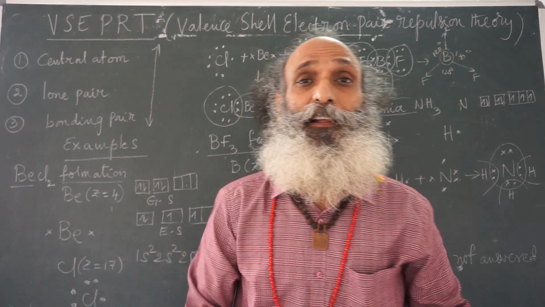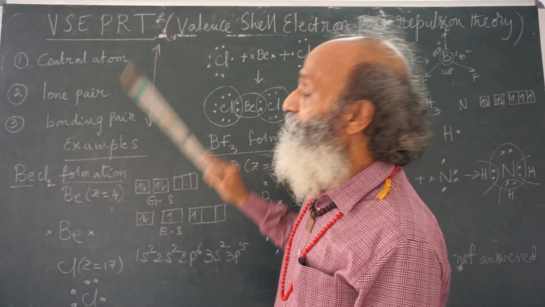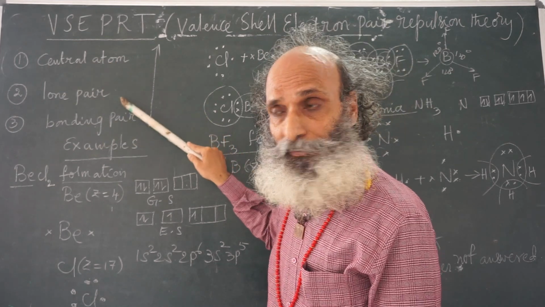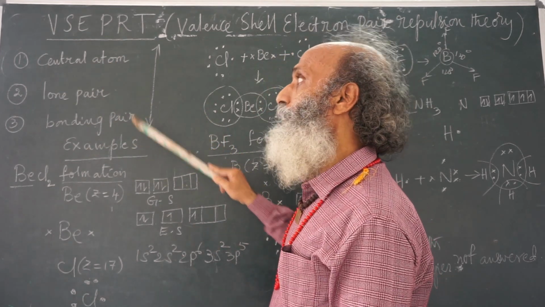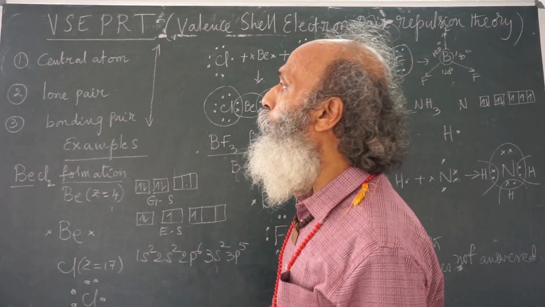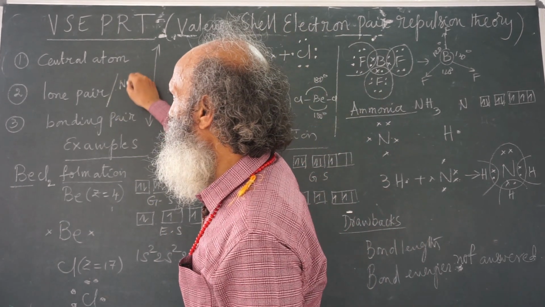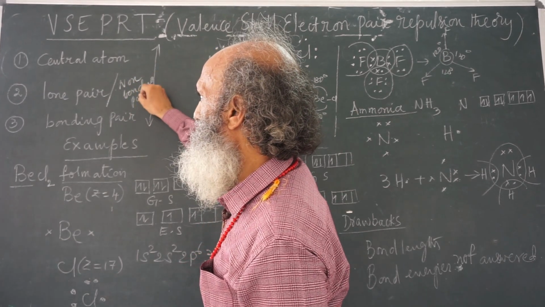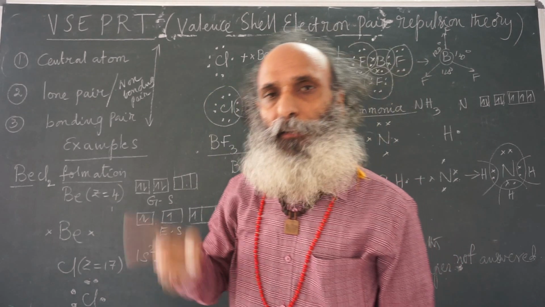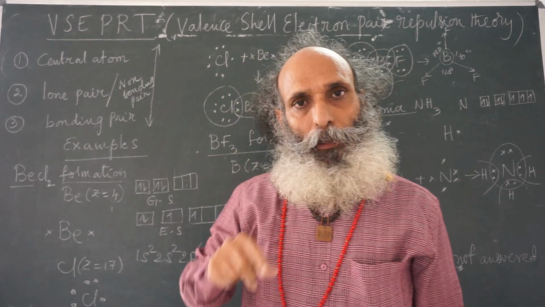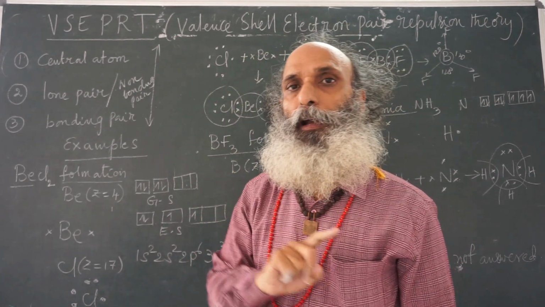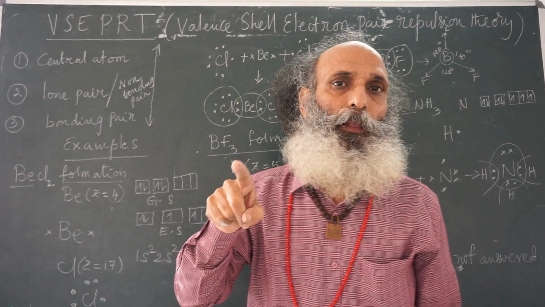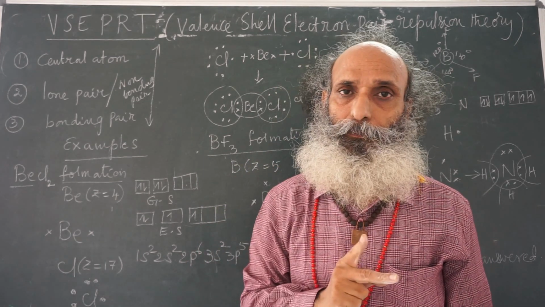So therefore, the nucleus of the central atom is surrounded by electron pairs which are bonding pairs and non-bonding pairs or lone pairs. Lone pair or non-bonding pair, both are the same. So, in the molecule, there is a central atom and that central atom is surrounded by electron pairs.